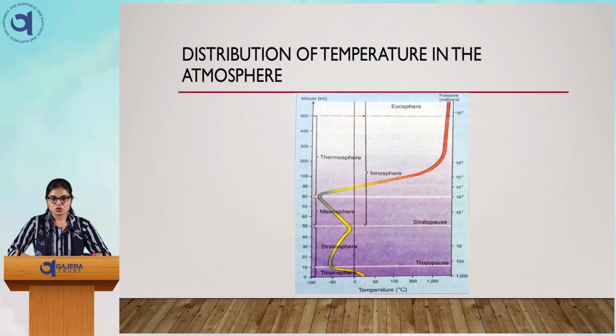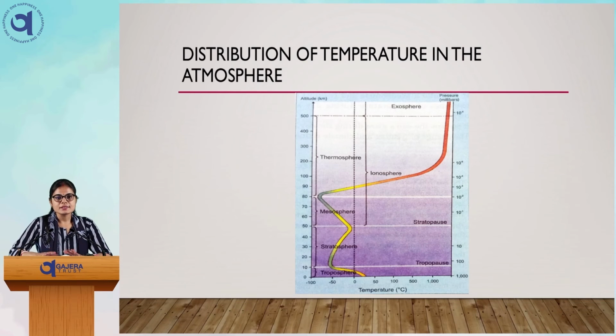Now comes the mesosphere. Mesosphere is above 50 kilometers, as we can see in the diagram, up to 80 kilometers. The temperature here reaches minus 100 degrees Celsius, as we cannot find any clouds, water vapor or dust particles; they are far away.